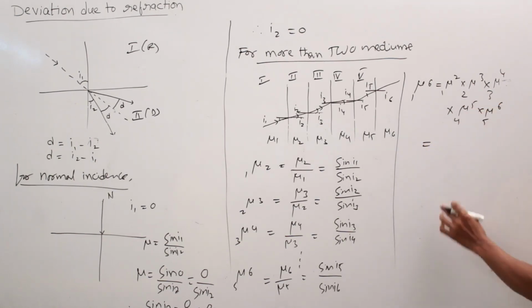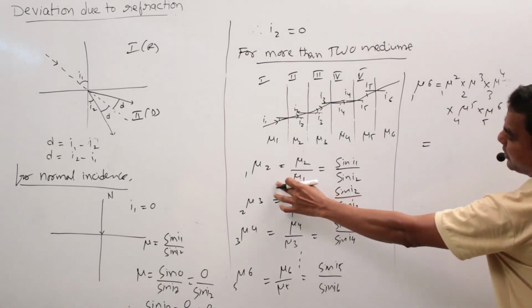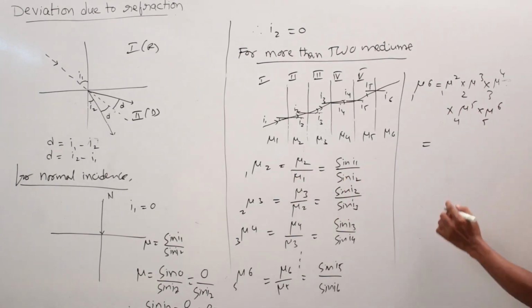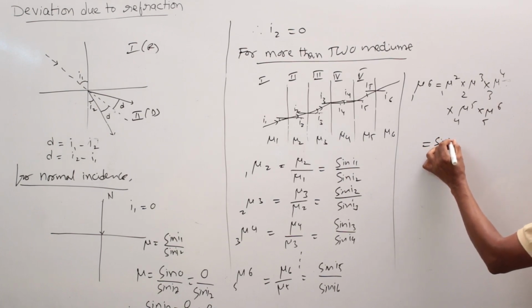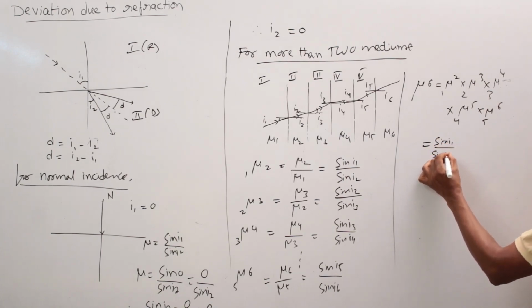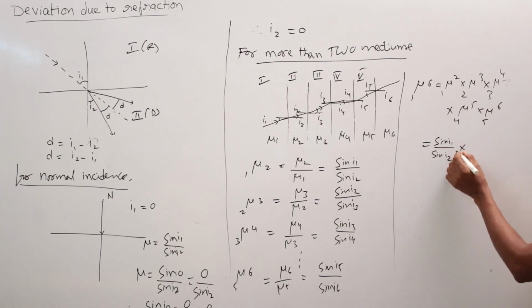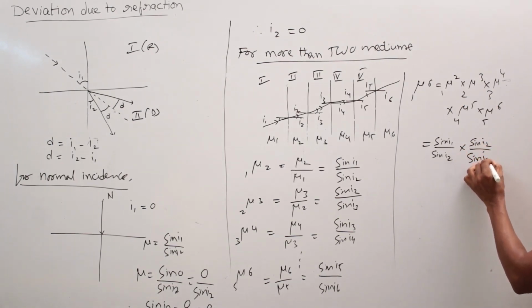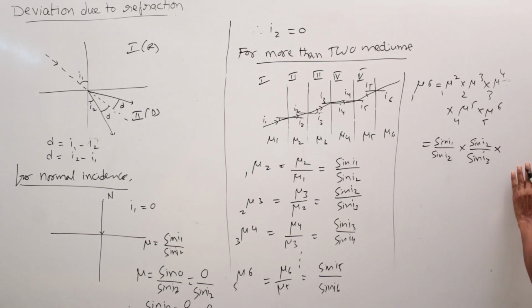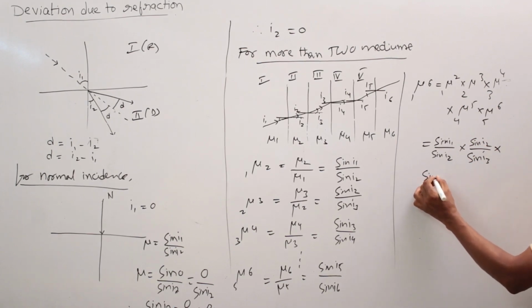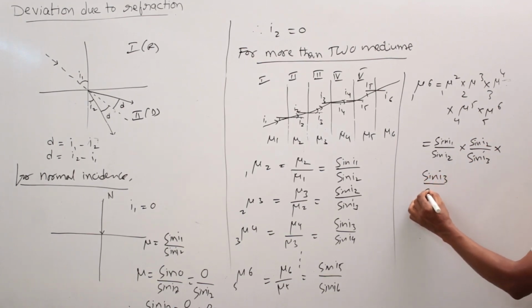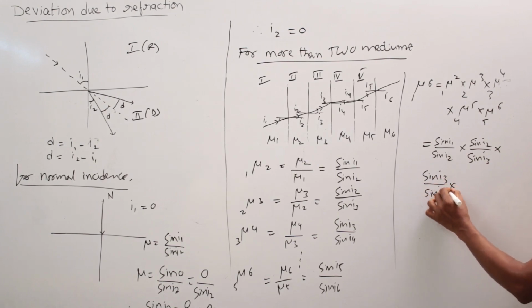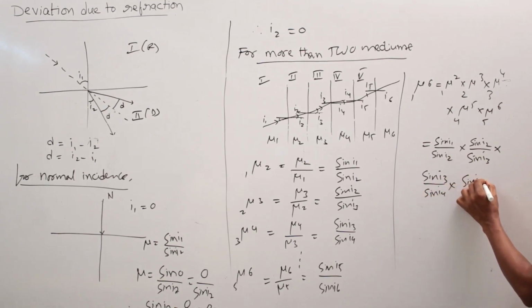That equals, mu12 written as sin I1 by sin I2, into mu23 sin I2 by sin I3, into sin I3 by sin I4, into sin I4 by sin I5.